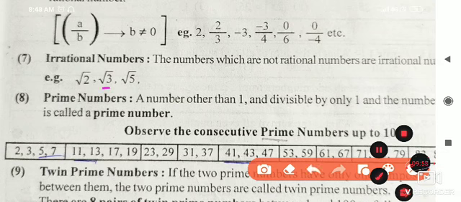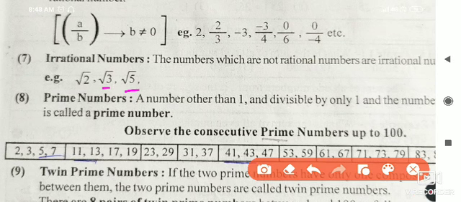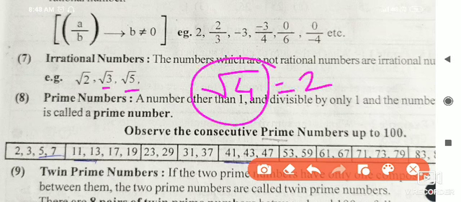Here also root 3 is not a square of any number, that's why it is an irrational number. Root 5 is also not the square of any number. Here this is the sign of square root. If you write 4 here, 4 is the square of 2, so root 4 is a rational number, because when we solve this we will get the answer 2. But root 2, root 3 and root 5 are irrational, because these are not squares of any numbers. Such numbers are called irrational numbers.